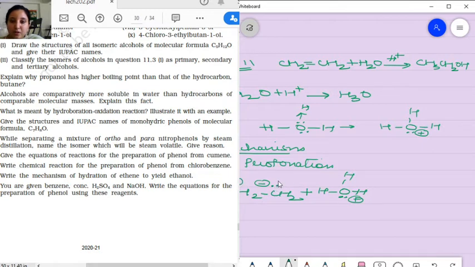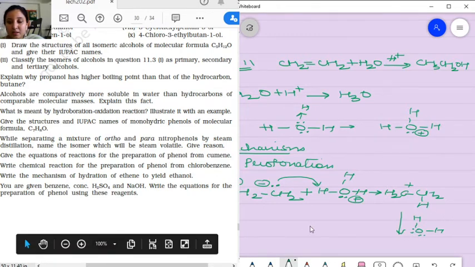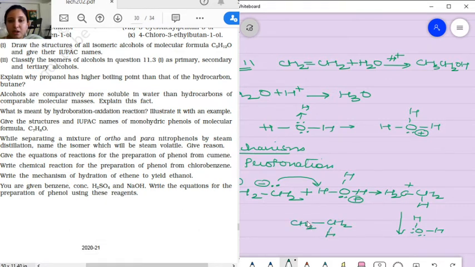So what is going to happen? This is going to attack over here. When it attacks over here, it forms a plus H. Now what is remaining? This with a lone pair has been separated out. So what happens? We get CH2CH3, this is the carbocation we got, plus we got the H2O.